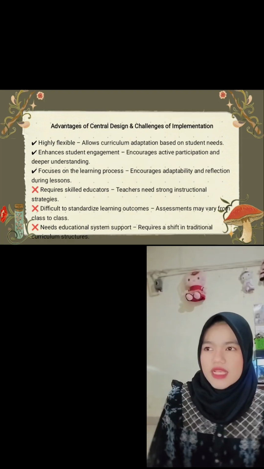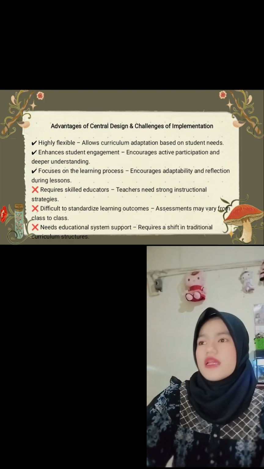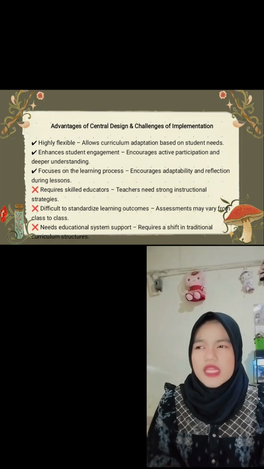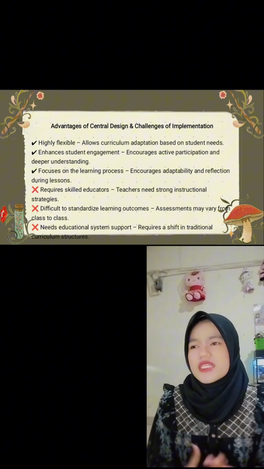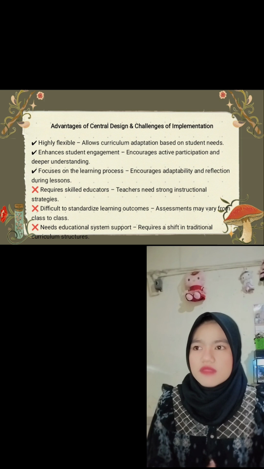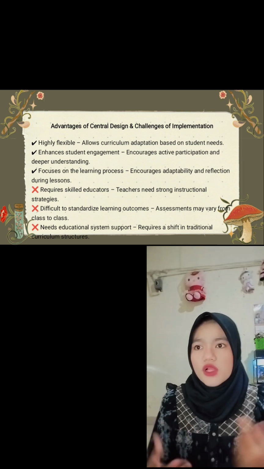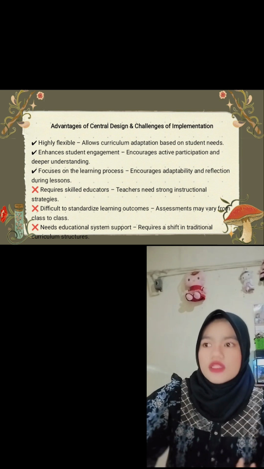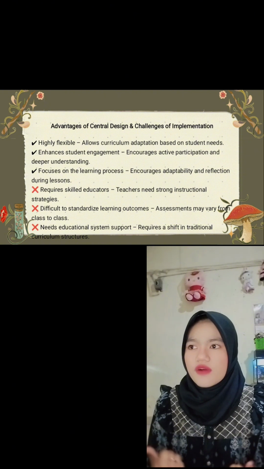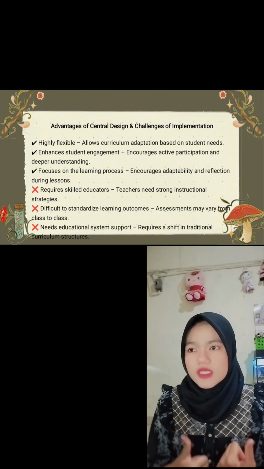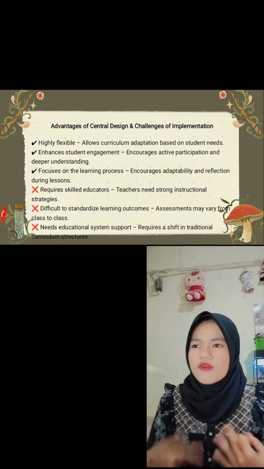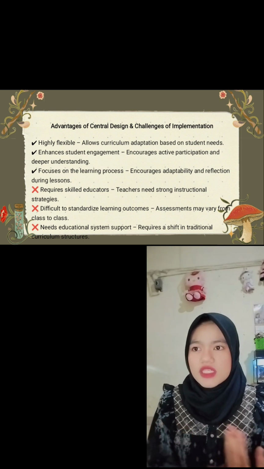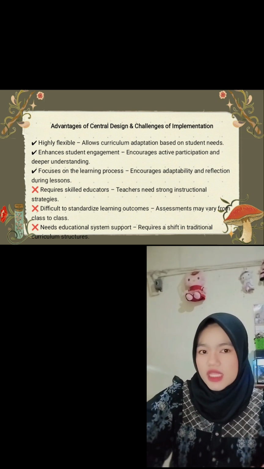The last one is the advantages of central design. First one is flexibility in teaching. Teachers can adjust lessons based on the students' responses, and content delivery adapts to classroom dynamics rather than following a rigid structure. Two, greater students' involvement. It encourages active participation through discussions, experiments, and projects, moving away from passive learning and memorization toward engagement and critical thinking.